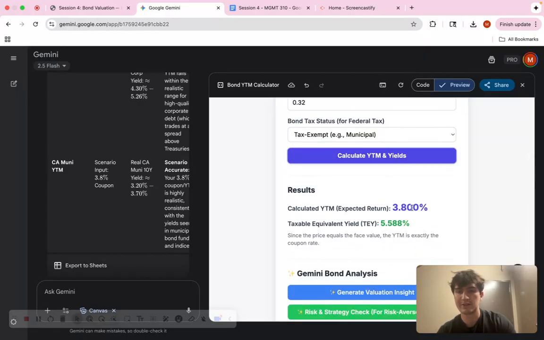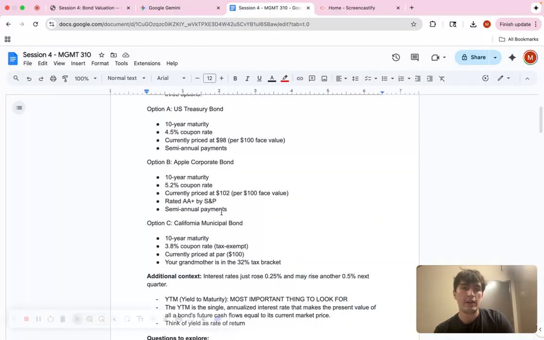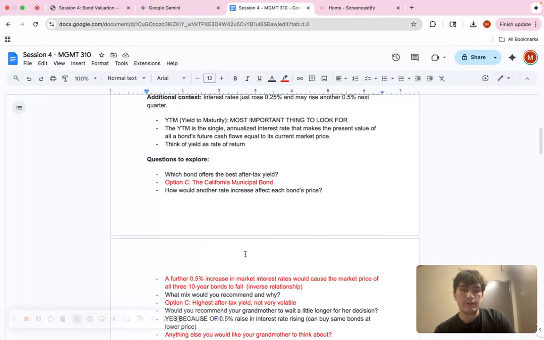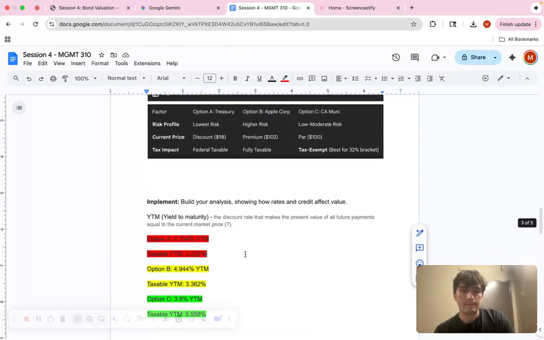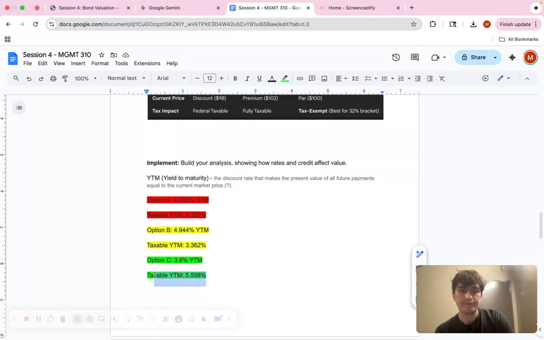We still have our expected return right here, but this is the taxable equivalent yield, which is what we need to look at for this one, because this is what we're actually getting back if we were to factor in taxes. So 3.8 and 5.58. I have those written down already right here.